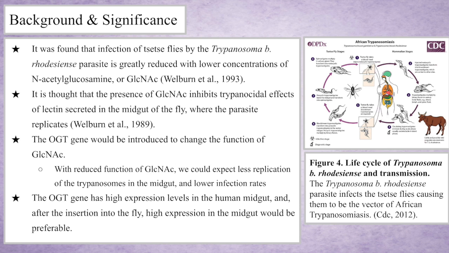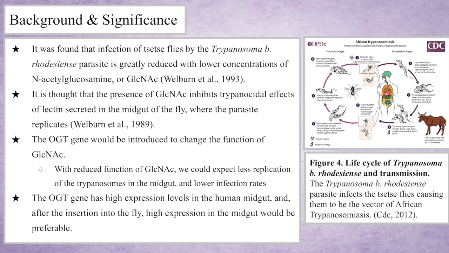The purpose for the insertion of this gene would be to change the structure and function of the N-acetylglucosamine already in the tsetse fly cells, as it is the second most abundant carbohydrate. This would lower the concentration in the tsetse flies and reduce the rate at which tsetse flies are able to become vectors for African trypanosomiasis.